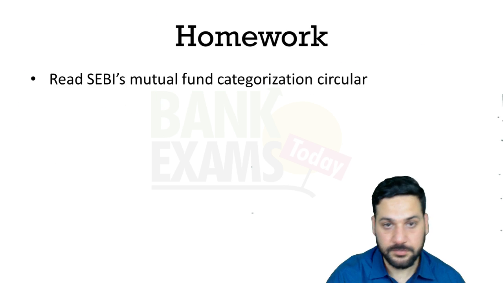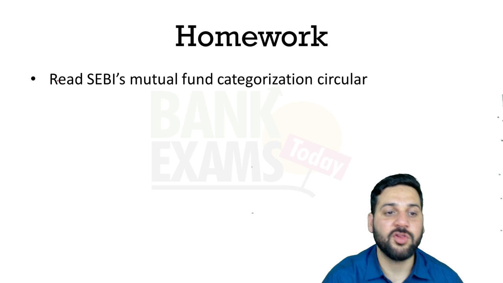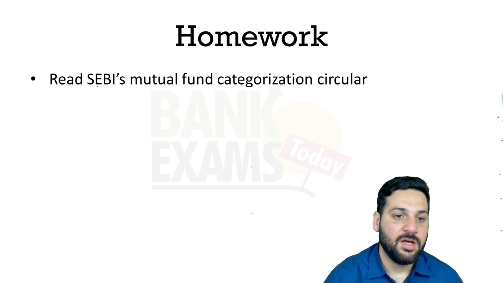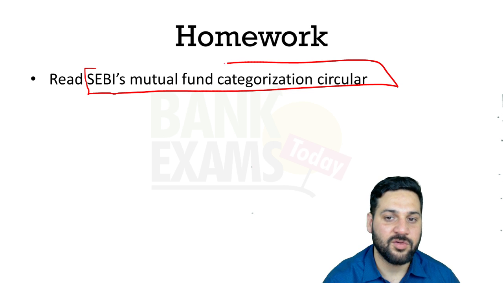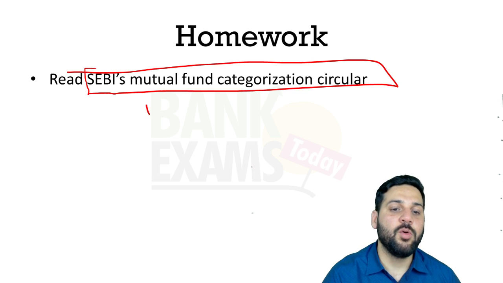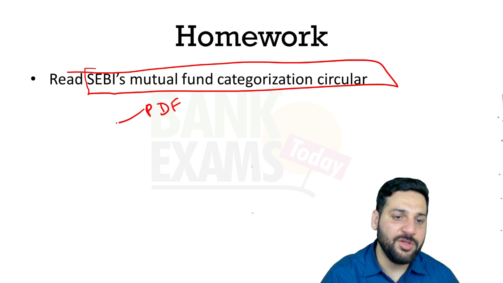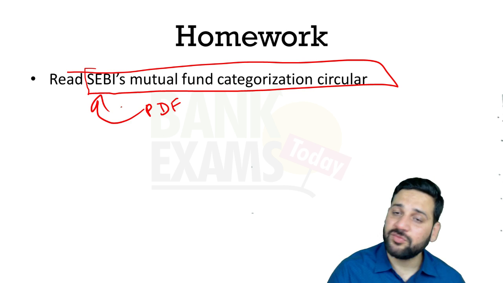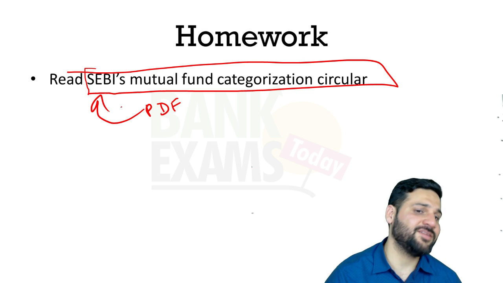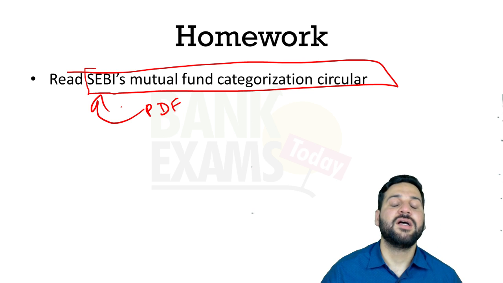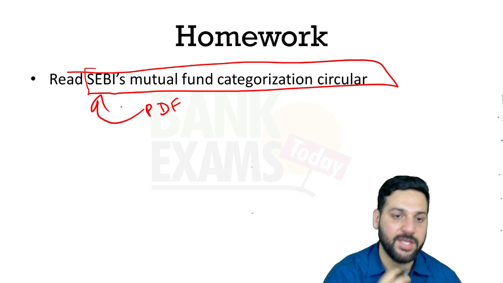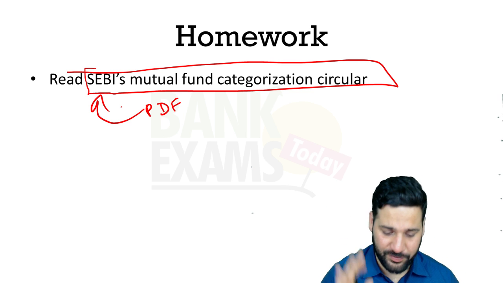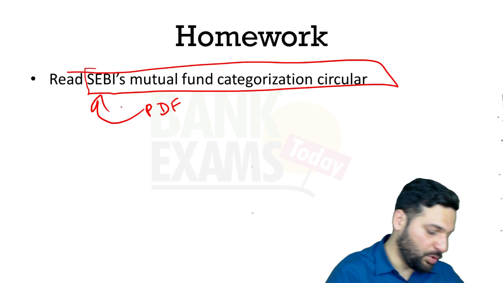So students, what's your homework for today? On Google, just search SEBI's mutual fund categorization circular, and please download the PDF from SEBI's official website. Don't go through the news websites and all. Don't read the analysis, because SEBI's official website is the source. I'll tell you how to download that. That's really important. That's your homework for today.